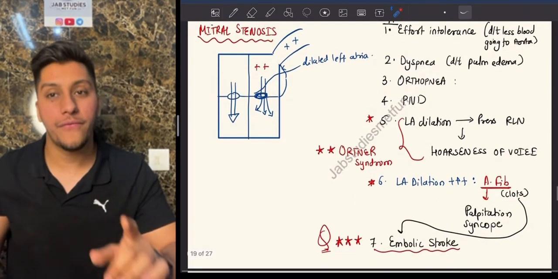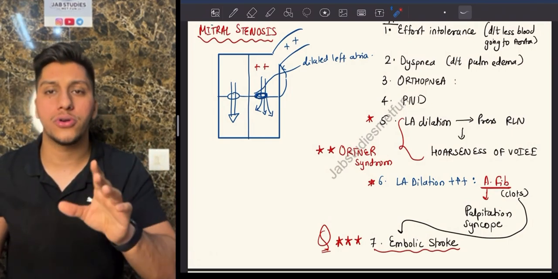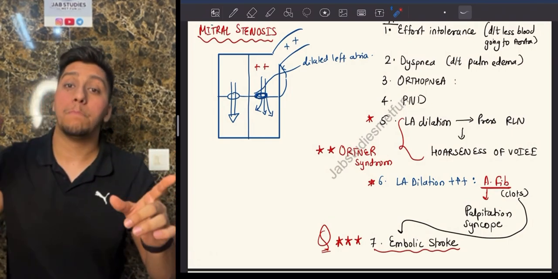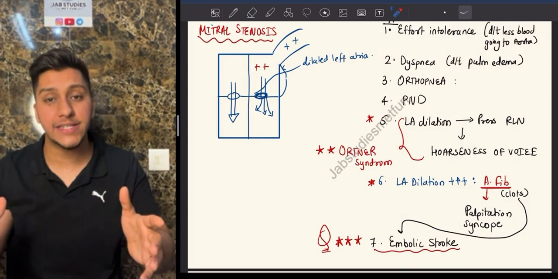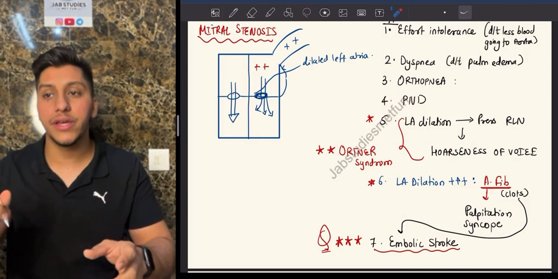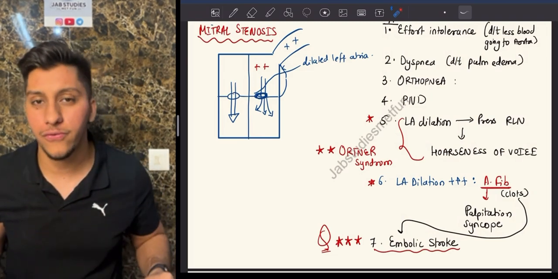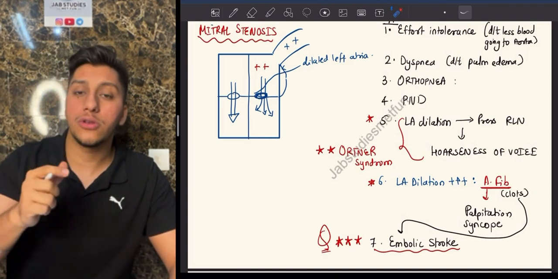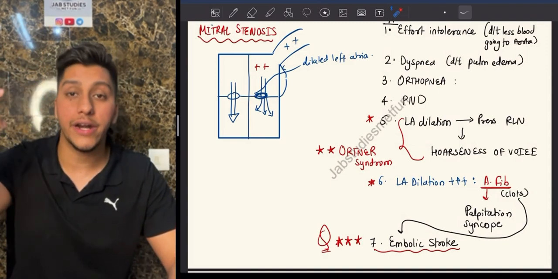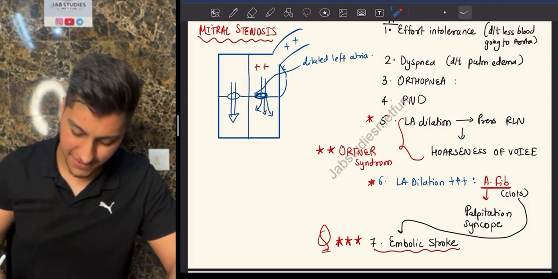One more time: exercise intolerance because blood is not going down. Dyspnea, orthopnea, paroxysmal nocturnal dyspnea. Why? Because of pulmonary edema, blood is not going down, so it is going back into the lungs. The left atrium dilates. Because of the dilatation, there is a nerve over there, the recurrent laryngeal nerve, that is getting compressed. That is why you're getting hoarseness of voice. Along with this, because of the dilatation, you will have clots. These clots can travel and go to the head, causing your embolic stroke as well. I hope you understood this.